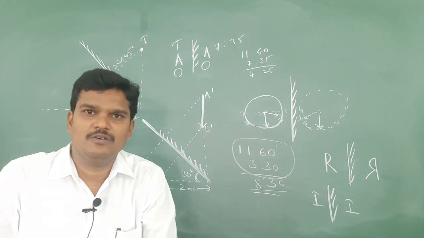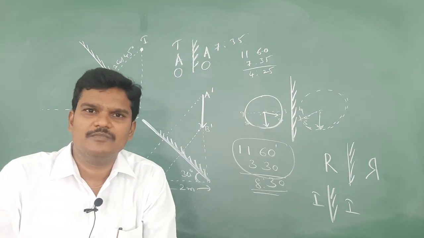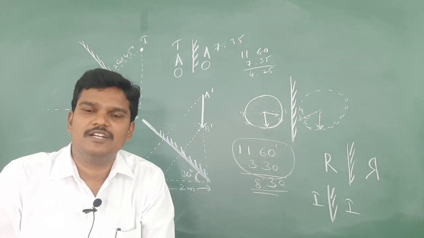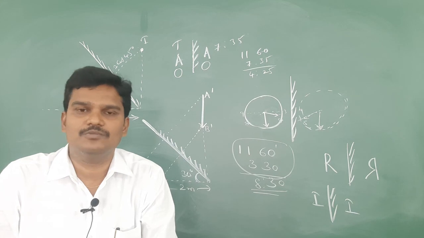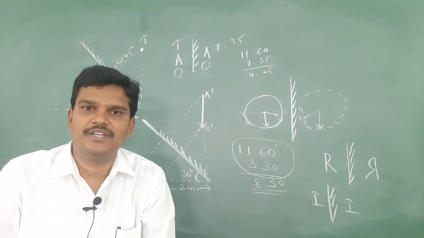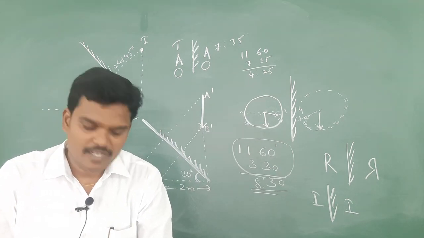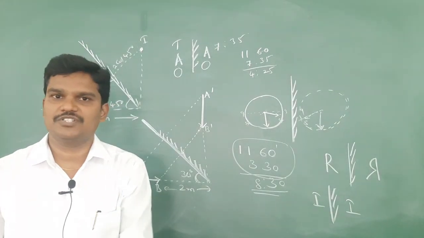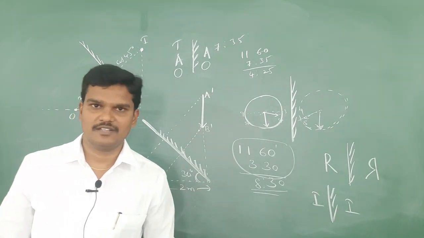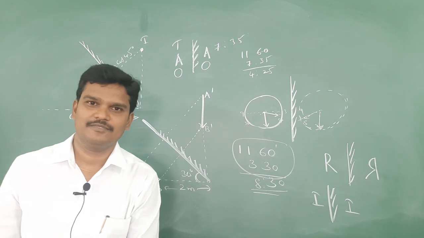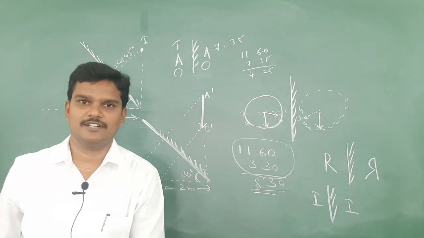With geometry we can cover it, but instead of using geometry, let me use some shortcuts to get the number of images formed by the plane mirror. After that we will enter into the original syllabus like spherical mirrors and other things. Right now, thank you for this starting class. Thank you.